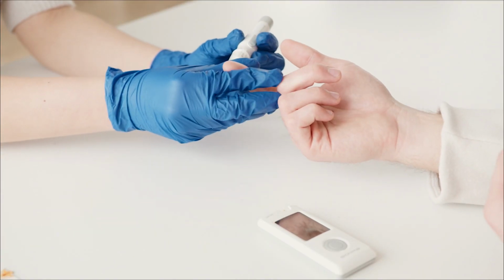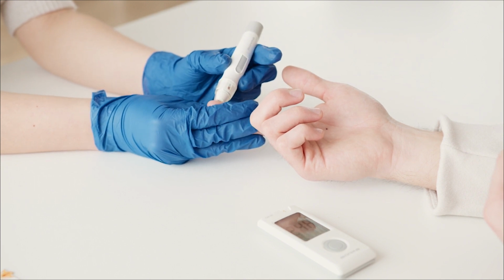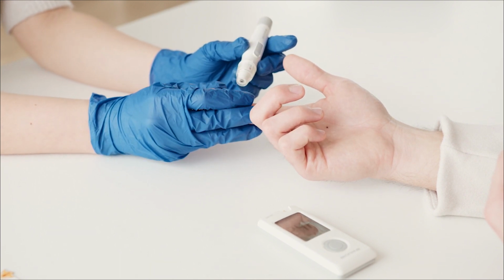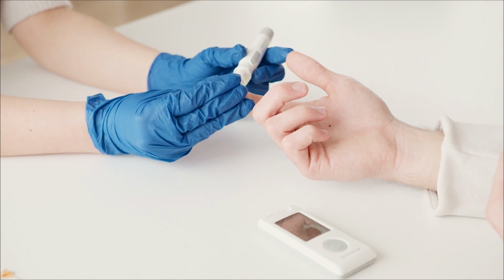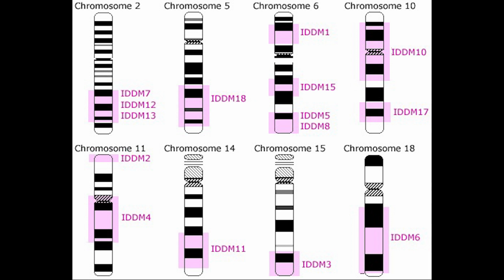Type 1 diabetes is what is known as a complex trait, which means that mutations in several genes likely contribute to the disease. For example, it is now known that the insulin-dependent diabetes mellitus or IDDM1 locus on chromosome 6 may harbor at least one susceptibility gene for type 1 diabetes. Exactly how a mutation at this locus adds to patient risk is not clear, although a gene maps to the region of chromosome 6 that also has genes for antigens.